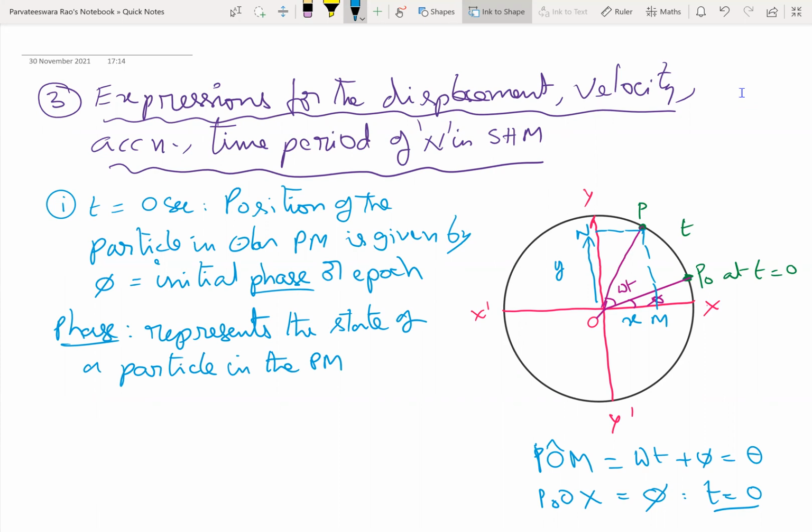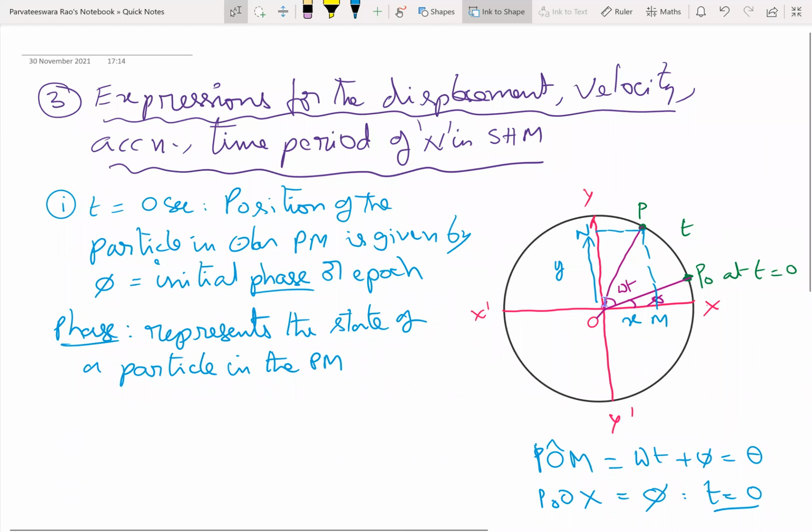Using that you can know whether it is at the extreme position, at the mean position, or in between. If it is in between, is it lying to the right of the mean position, towards the x, or to the left, towards the x dash? Above the mean position or below the mean position.